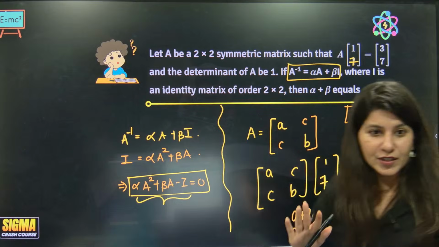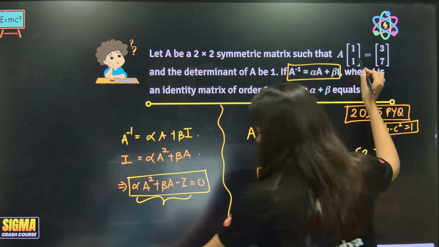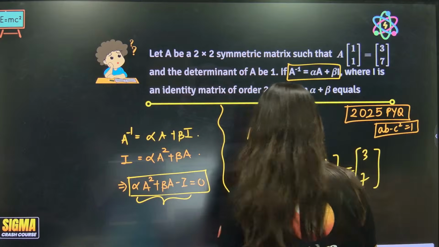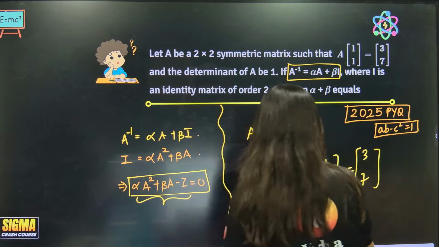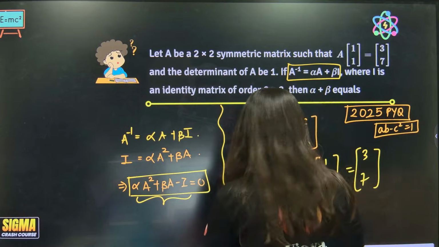Oops, sorry. This is correct, right? This is 1 only. I actually wrote it incorrectly. This is 1. Yes, now it's correct. Okay.